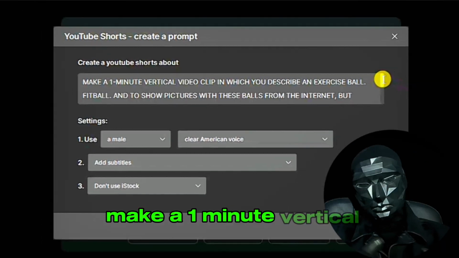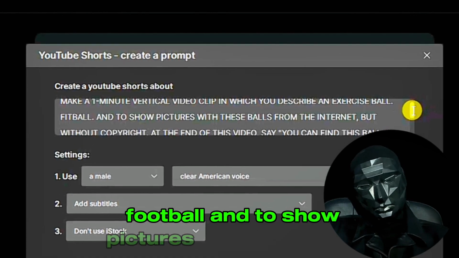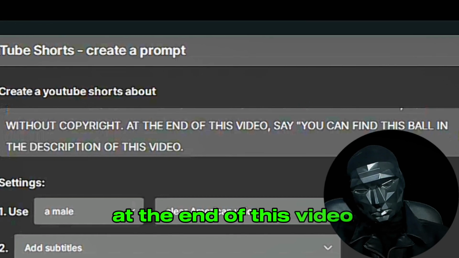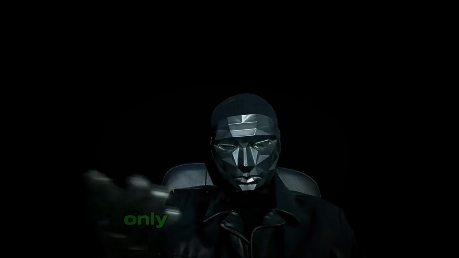Make a 1-minute vertical video clip in which you describe an exercise ball, fit ball, and show pictures with these balls from the internet, but without copyright. At the end of this video, say you can find this ball in the description of this video. You will only have to change in this writing only the product, and that's it.